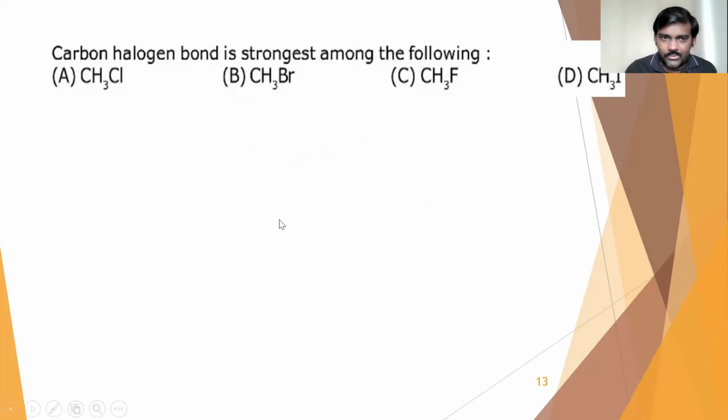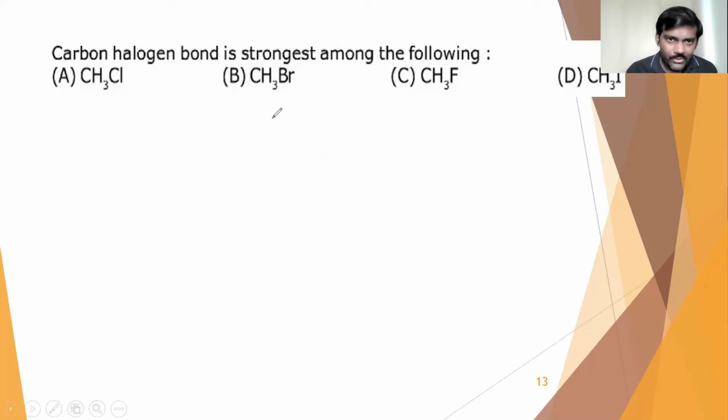So here is the next question. Carbon halogen bond is strongest among the following. The strongest bond will be having the smallest bond length. Smallest bond length, strongest bond.